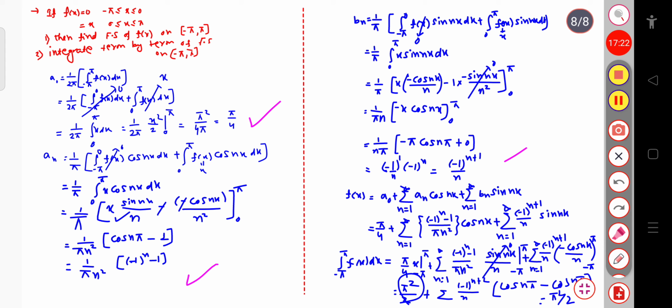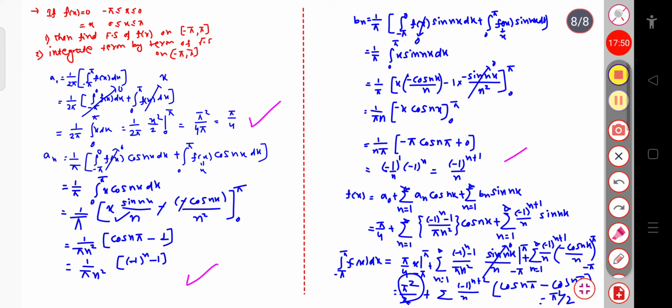when x varies between minus pi to 0, and its value will be equal to x when x lies between 0 to pi. So the integration of f of x will be equal to pi square by 2. So here you can see after the integration, the result is equal to pi square by 2, and it is free of n. It doesn't depend on n. So here you can say that after the integration, the series becomes convergent.